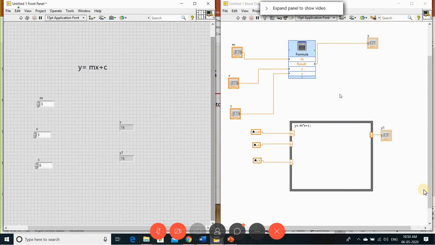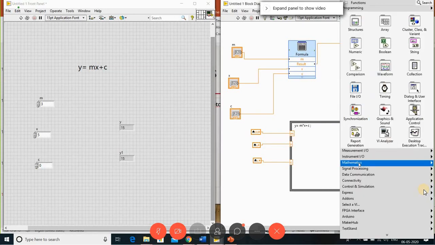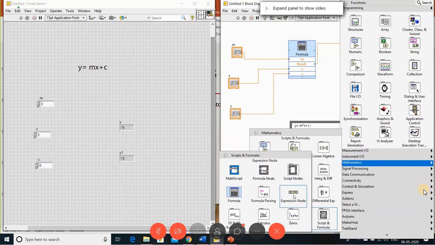Okay. So we have one more in the same way, that is the expression node. So here also we can do the same thing. Okay. One more thing is I want to run some MATLAB code in this. So I have the MathScript node, right? So how do you run MATLAB code in LabVIEW? I call the MathScript, right? Then whatever the MATLAB code is, I can type it inside and run the program. I'll show a simple example.